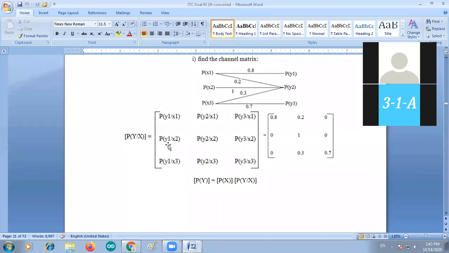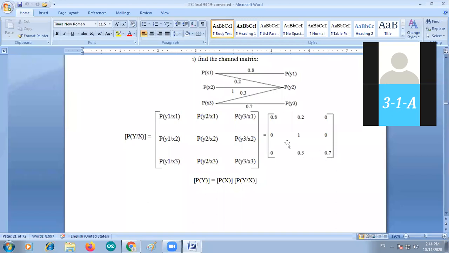Like P of y1 by x2, there is also no connection. That's why it is 0. P of y2 by x2, it is 1. P of y3 by x2, there is also no connection. That's why it's 0. And again P of y1 by x3, there is no connection. That's why it is 0. P of y2 by x3, 0.3. P of y3 by x3, 0.7.